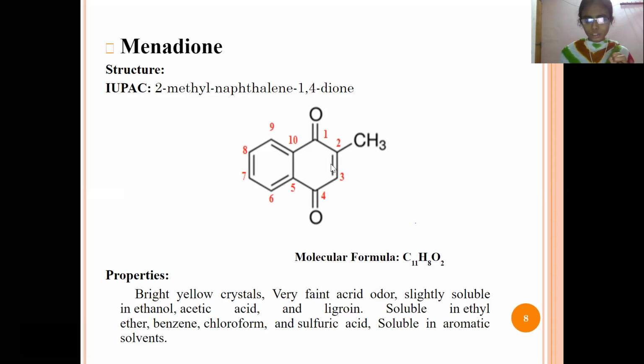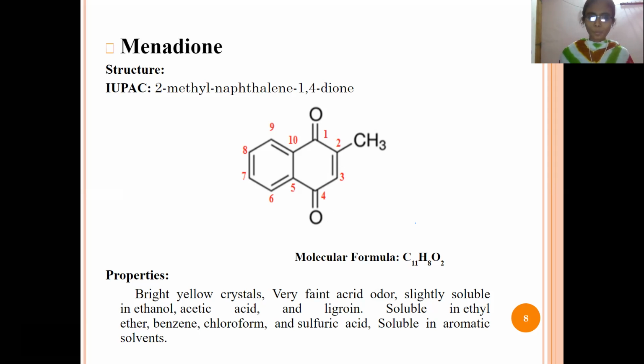In the second position a methyl group is there, and in the first and fourth positions there are two oxygen atoms, so it is a dione. So we can say 2-methyl, naphthalene, 1,4-dione. This is the structure and IUPAC name.